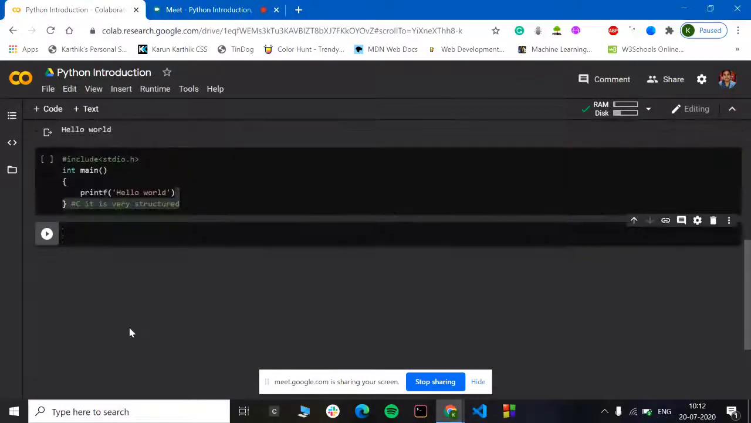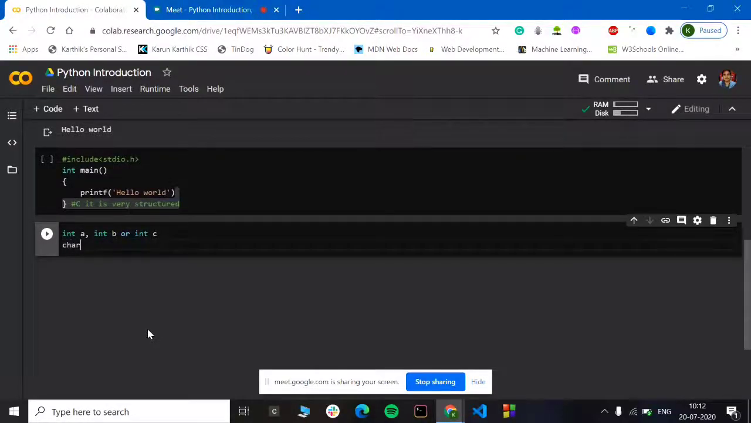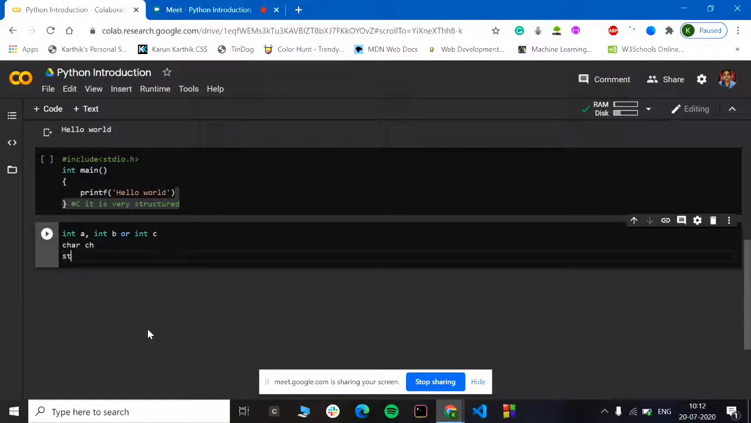And now we'll be going into variables. So in Python, the main advantage is you need not mention int a or int b or int c, or for some character like char ch, or for string like str. So you really need not mention it.